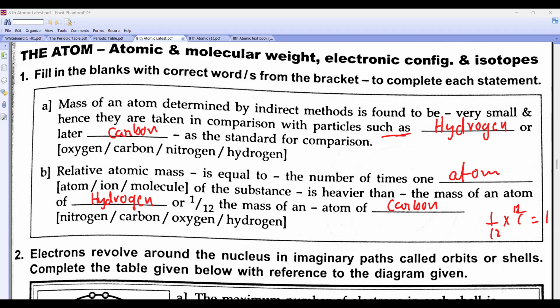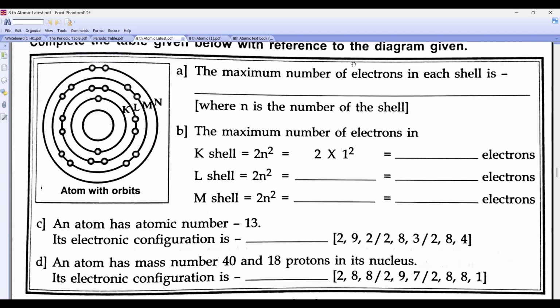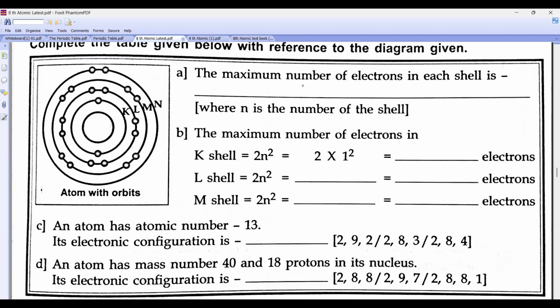Chalo, beta. A, what is the formula? Maximum number of electrons in each shell is given by which formula? 2n square. So K shell, how many electrons will be there? 2.